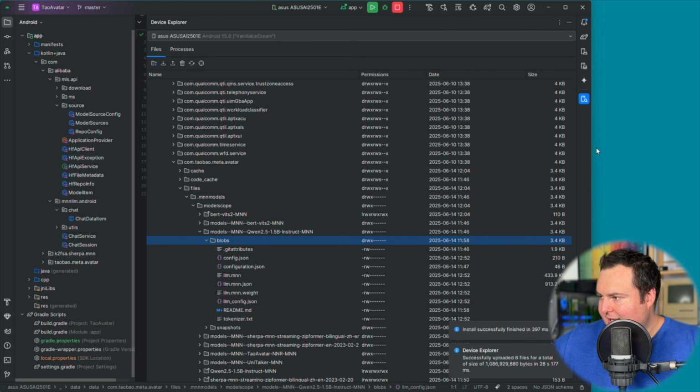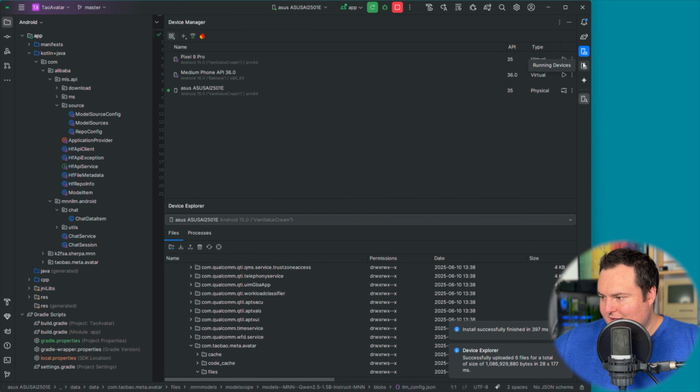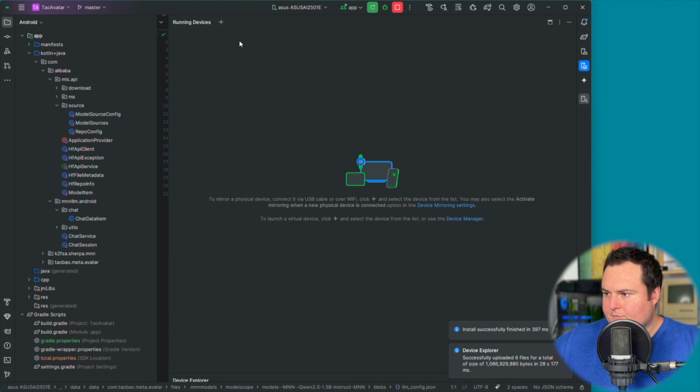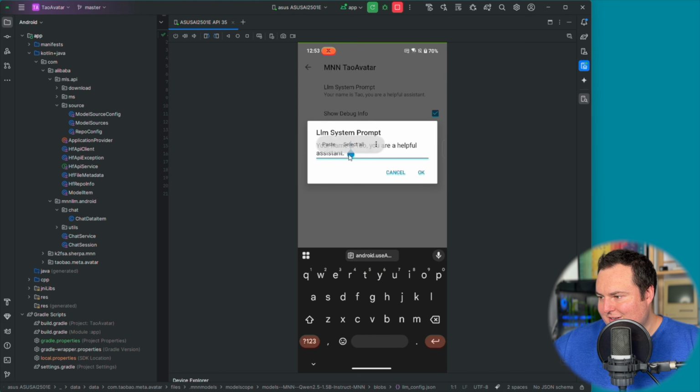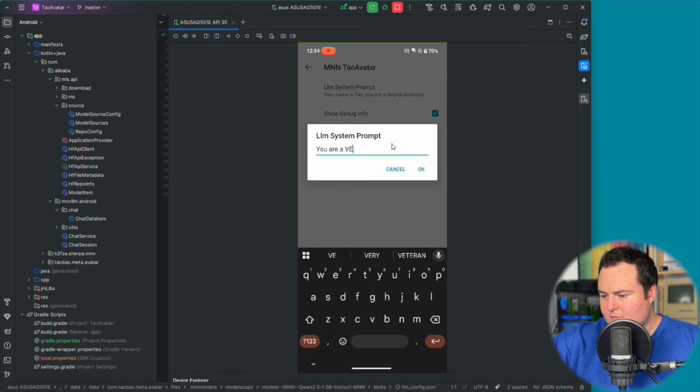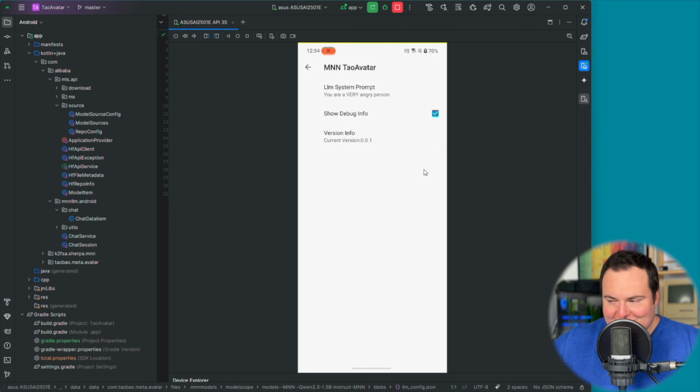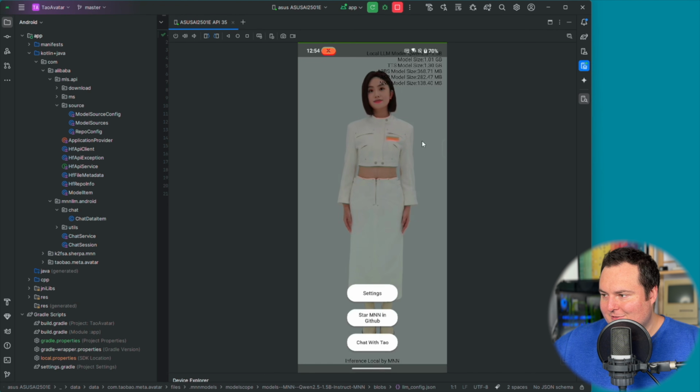I will take a peek here in the running devices. So we can set the system prompt to whatever we want, which, depending on what model you're using, can produce perhaps humorous results, I suppose. Then let's go ahead and chat with Tao now.